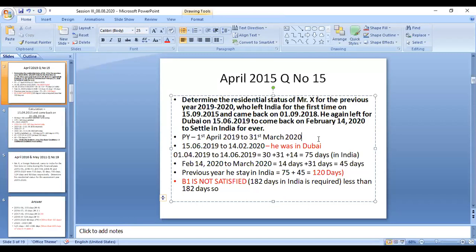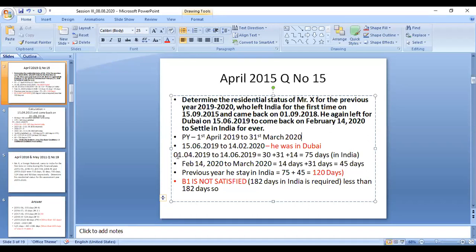The first case, 15/6/2019, falls within 2019-20 only. This February 14, 2020 date also falls in between these two dates. So you can take this information. Now I can start with 1st April to 31st March and write what all the happenings are in between. From 15/6/2019 to 14/2/2020, he was not in India.